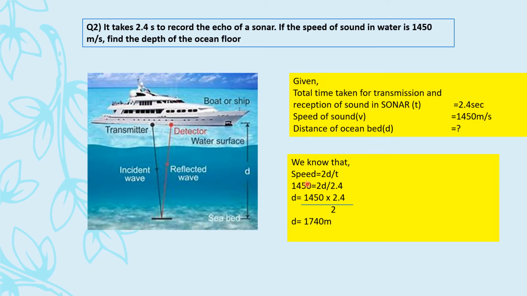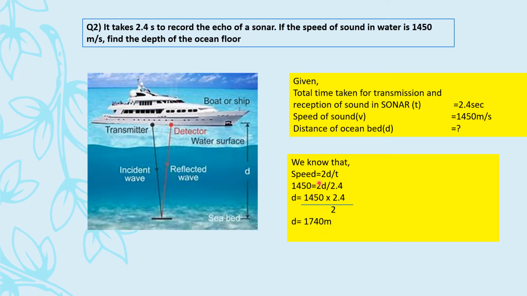So the formula that we're going to use is speed is equal to 2d by t. Why 2d? Because distance we have to consider both the ways, because time also we are considering both the ways, right? Speed is 1450, 2d upon 2.4, because this is the time. So if we cross multiply this 2.4 here and this numerator one goes in denominator, if you cancel this and solve this, you'll get the answer as 1740 meters.